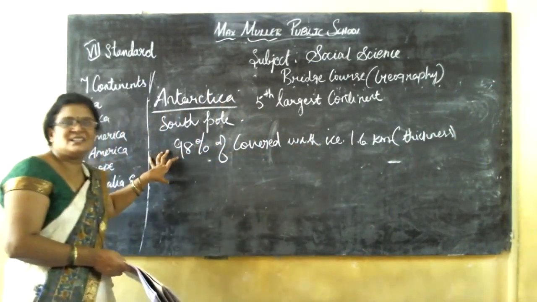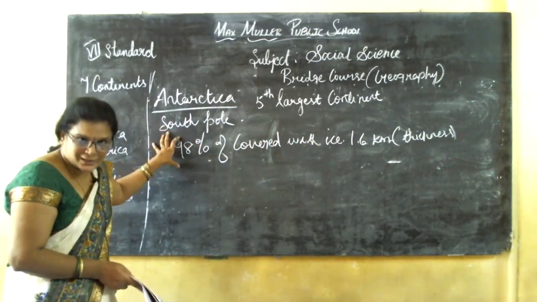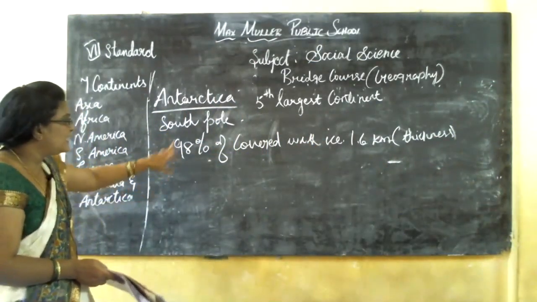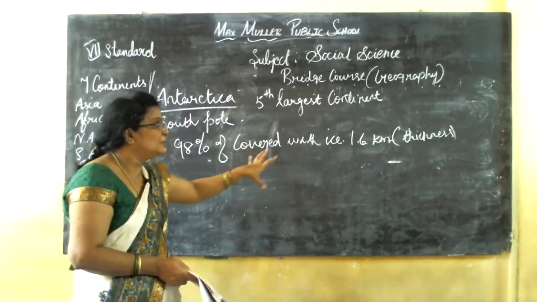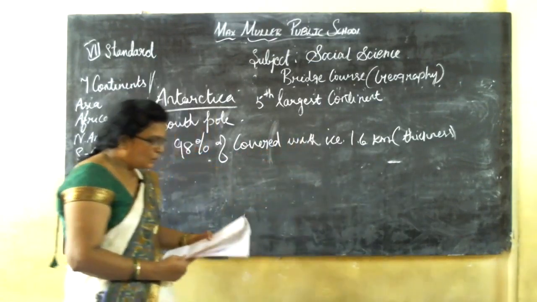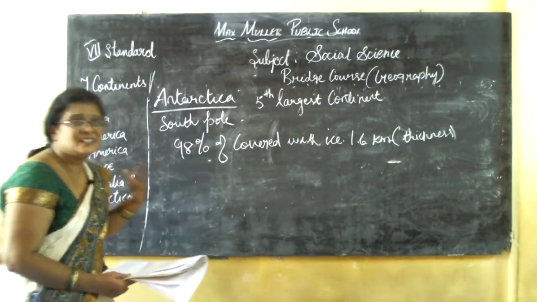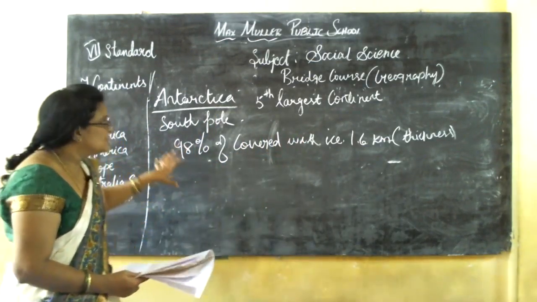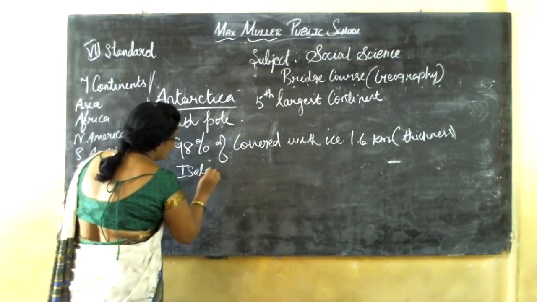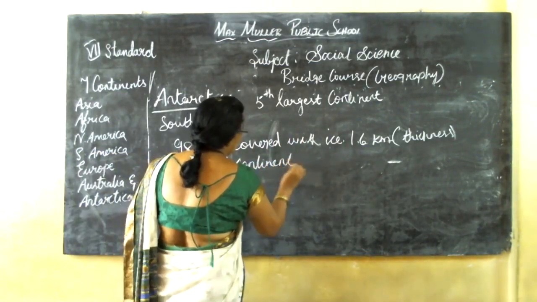This climate does not allow humans to settle in Antarctica, because this place is very cold. The place is not suitable for permanent settlement of humans. Hence we can also call it an isolated continent. Okay, understood? Please note it down.